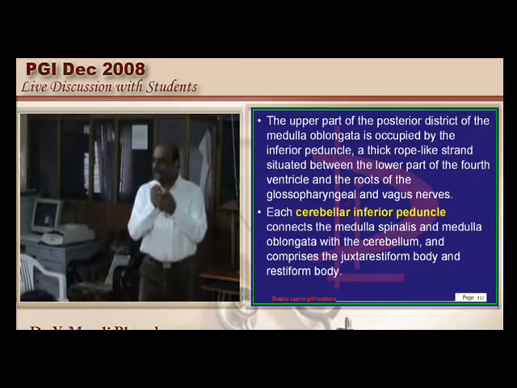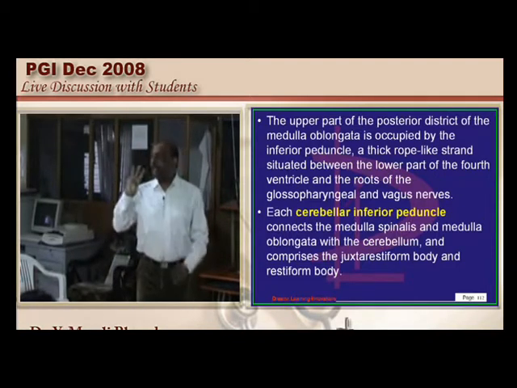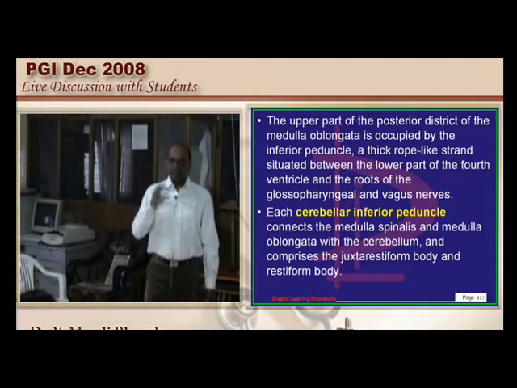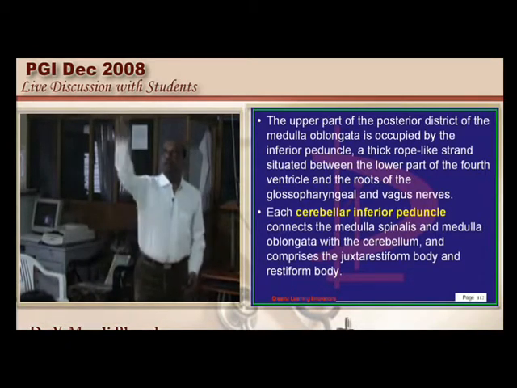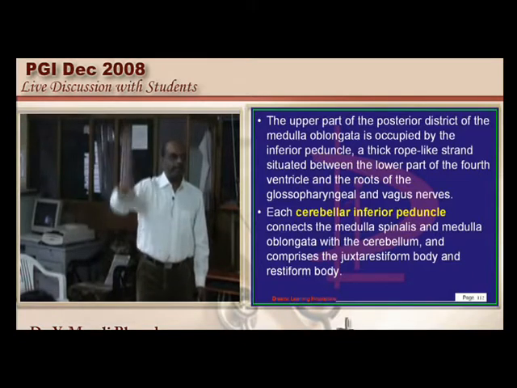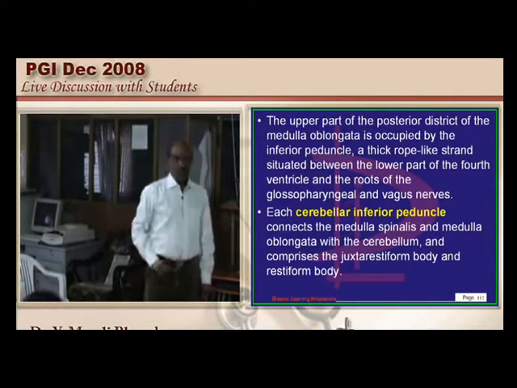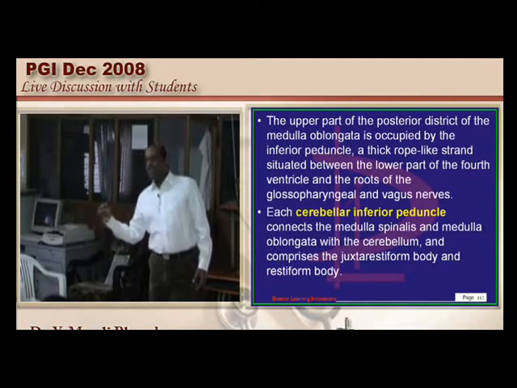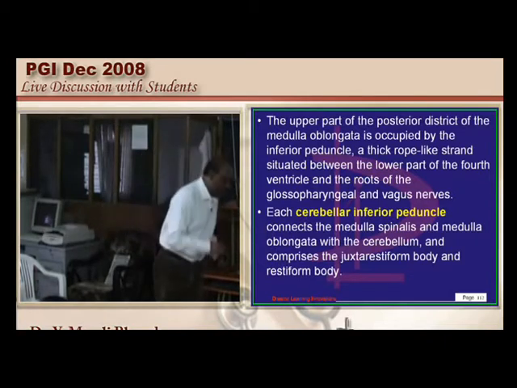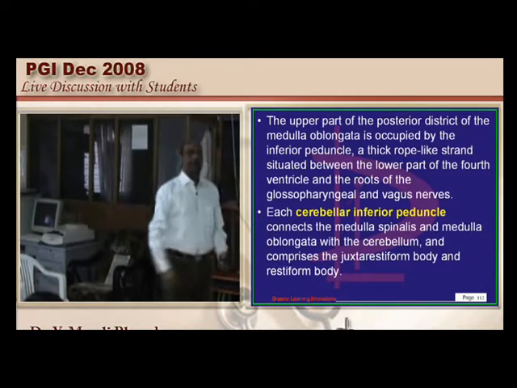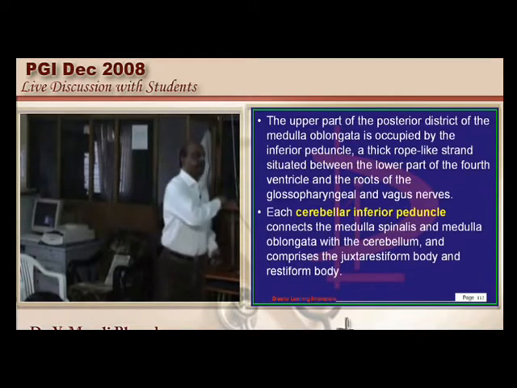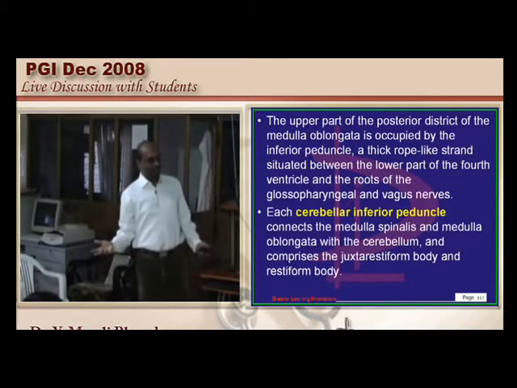So he will be clinging to it with 3 ropes. What are the 3 ropes? Inferior, middle and superior cerebellar peduncle. Will it throw the ropes directly onto the cerebral cortex? No, there is a brainstem. So the medulla, the lowest part of the brainstem, is connected to the cerebellum by inferior cerebellar peduncle. Pons is connected to the cerebellum by middle cerebellar peduncle, and midbrain is connected by superior cerebellar peduncle.